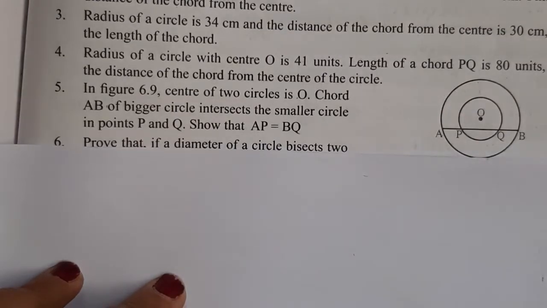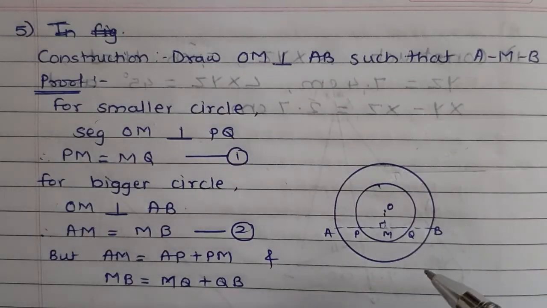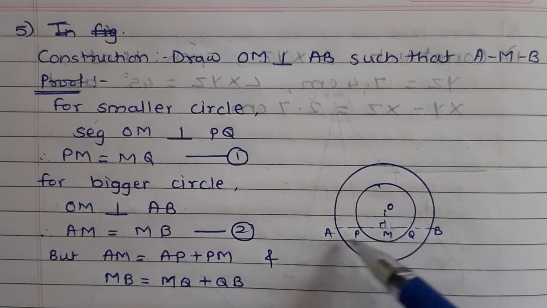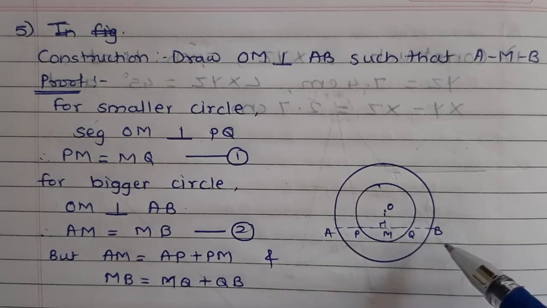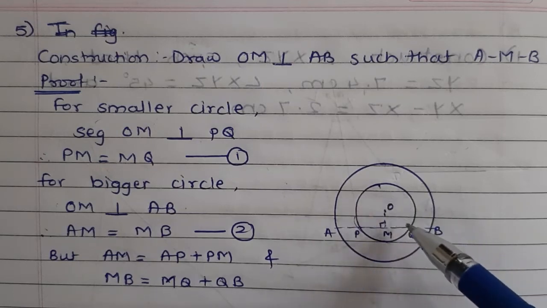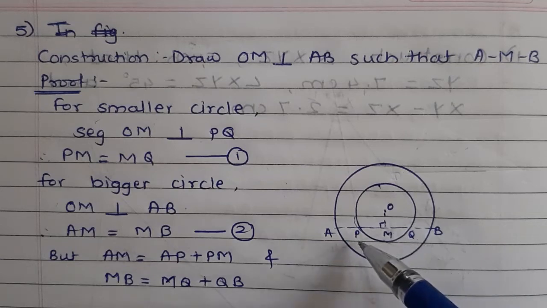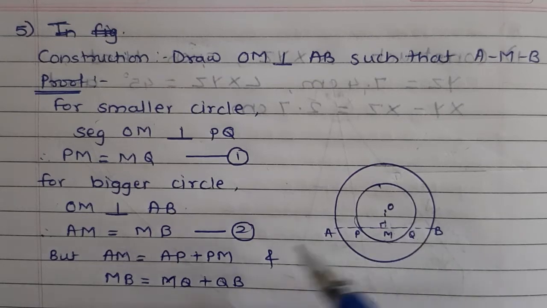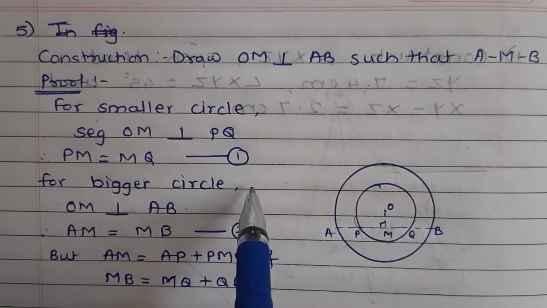Okay, see the solution. Here we have to do one construction. We have to draw OM perpendicular to chord AB, such that we get the betweenness A-M-B. Now if you consider the smaller circle, in that smaller circle OM is perpendicular to PQ, therefore PM equals MQ, as we know that perpendicular drawn from the center of the circle to the chord bisects the chord. So PM equals MQ, we give the number 1.